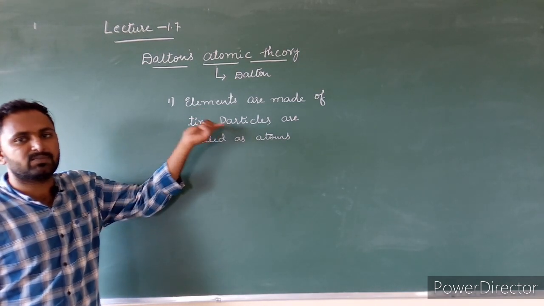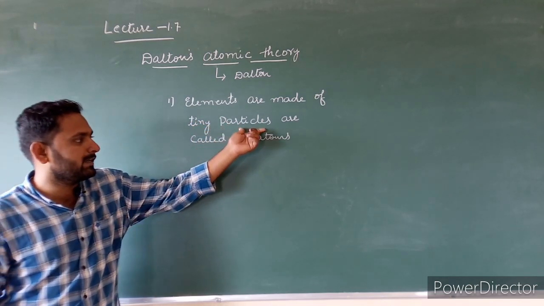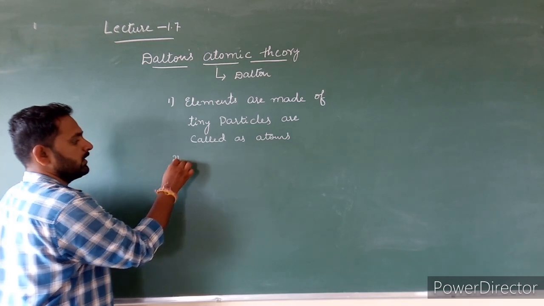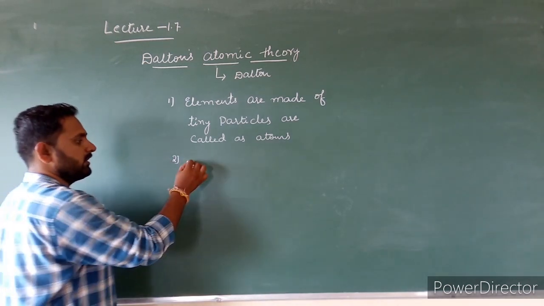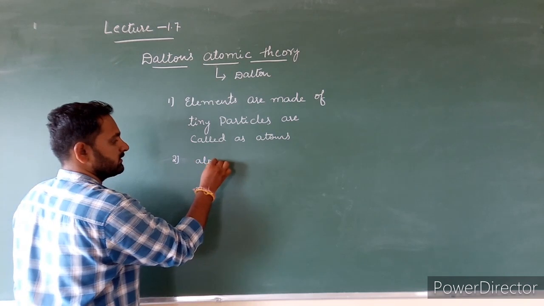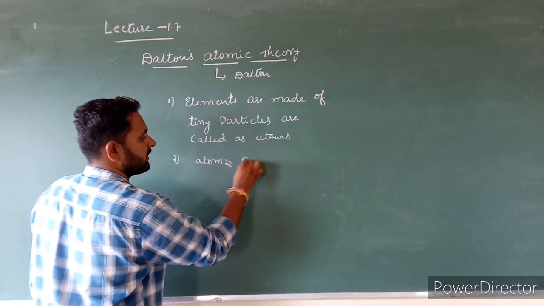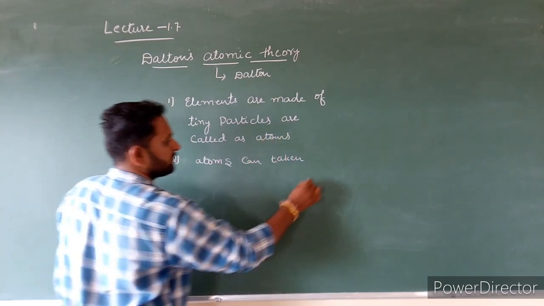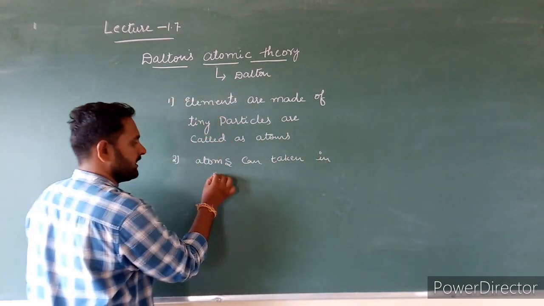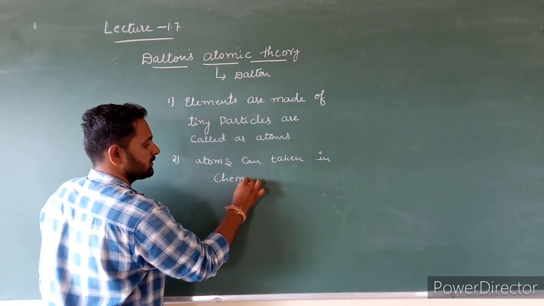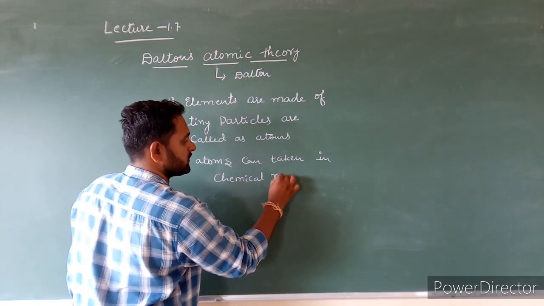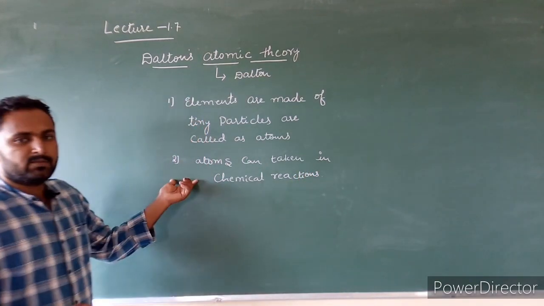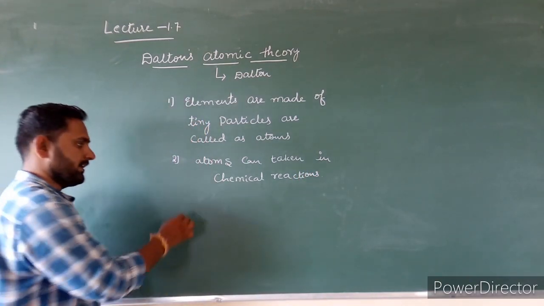Tiny particles means small particles. These small particles are called atoms. According to Dalton atomic theory, the second postulate: atoms can take part in chemical reactions. Means atoms participate in chemical reactions.